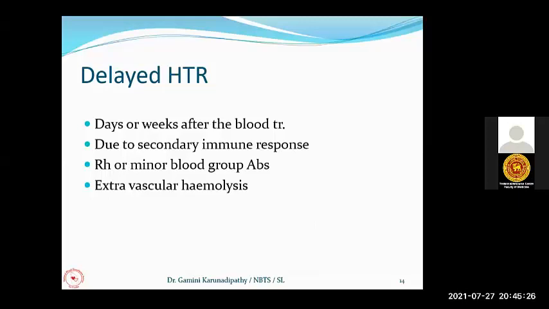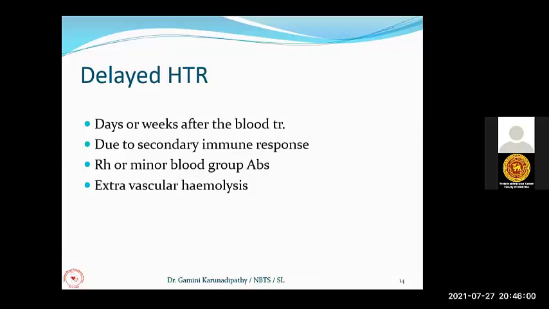Now, as I told you earlier, Rh antibodies and other minor blood group antibodies are IgG antibodies. So IgG antibodies are not capable of activating the complement system. So you are not expecting intravascular hemolysis, but IgG coated red cells will be removed in the reticuloendothelial system over days, leading to the formation of bilirubin, serum bilirubin, leading to jaundice.